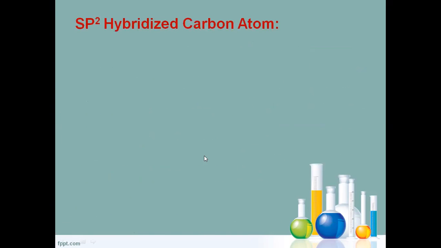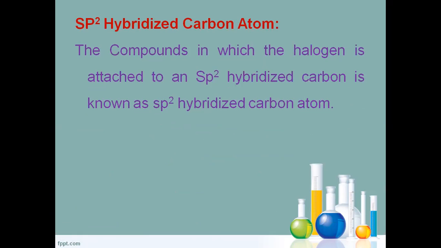The next one, sp2 hybridized carbon. sp2 hybridized carbon means the compound in which halogen is attached directly to the sp2 carbon. sp2 carbon means unsaturated hydrocarbon containing double bonds.